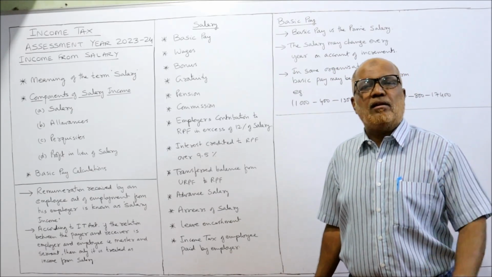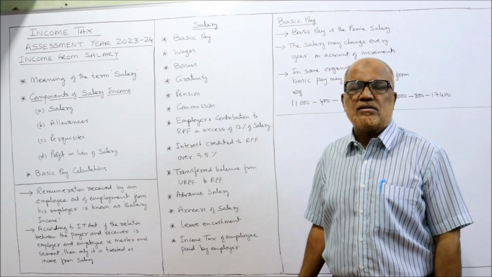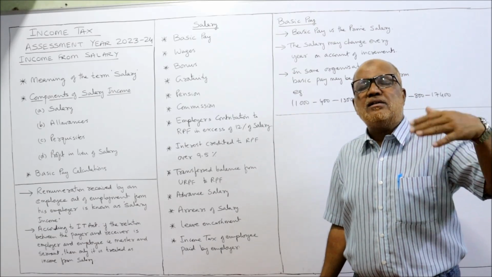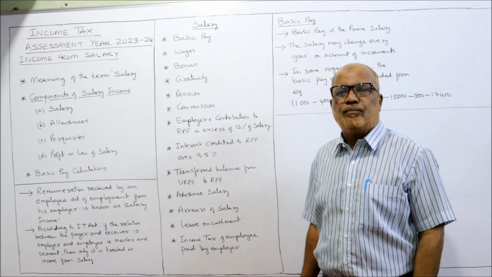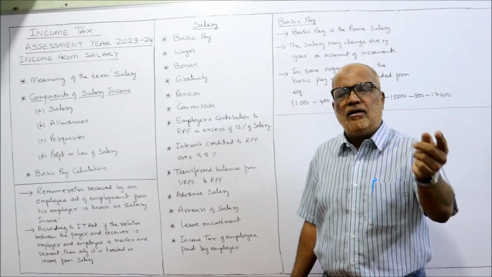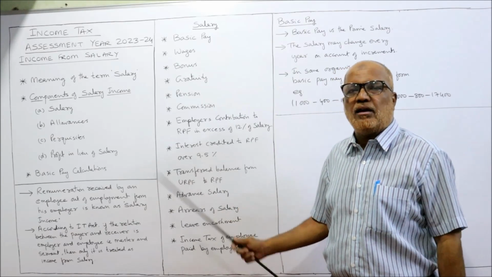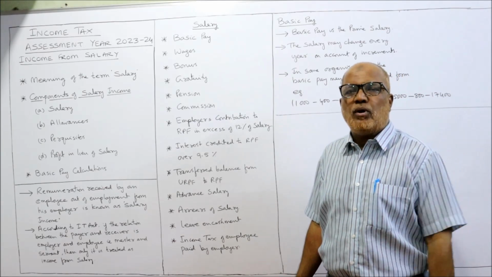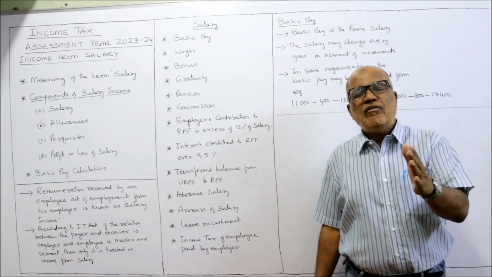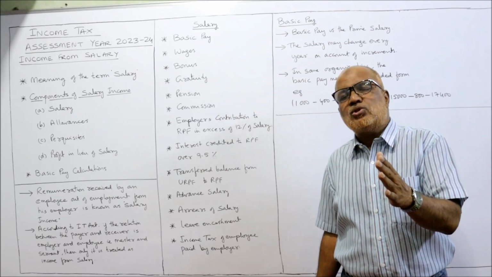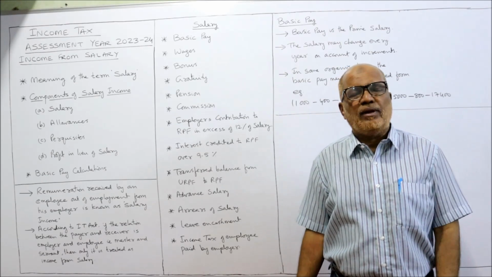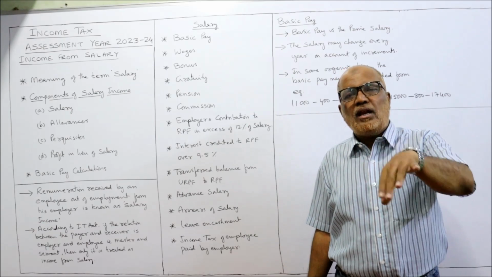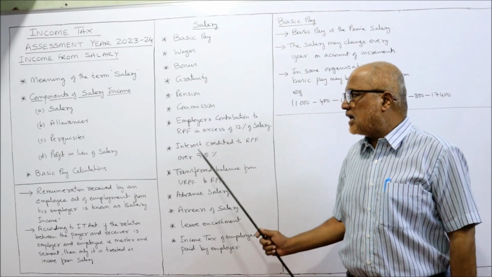Again, one video is coming on provident funds. If the employer contributes to RPF in excess of 12% of salary, then the excess will be taken under salary. Interest credited to RPF over 9.5%: up to 9.5% interest on RPF is tax-free and exempted, but if the interest credited is more than 9.5%, the excess is taxable.